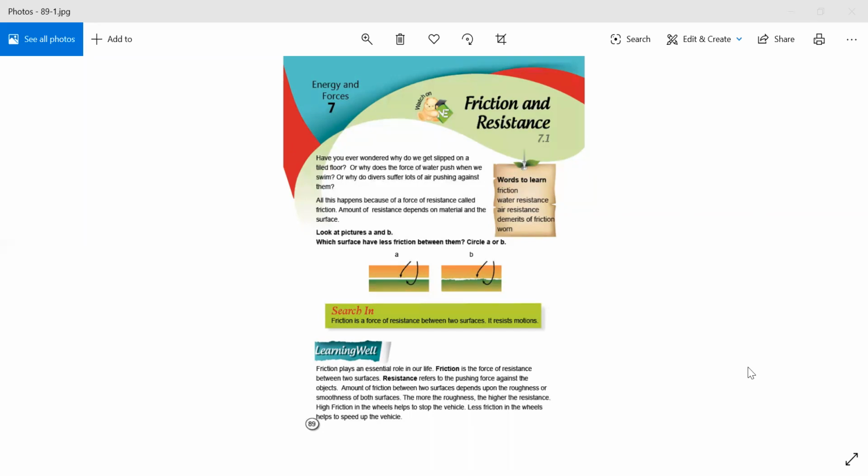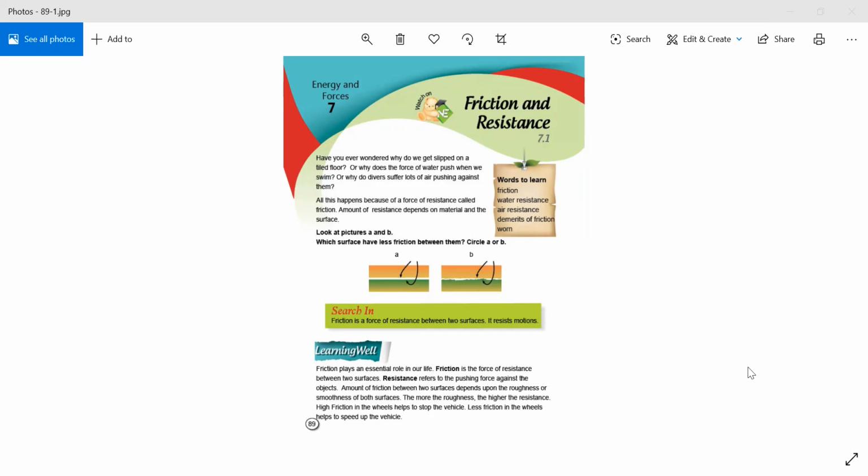The amount of resistance depends on the material and surface. For example, it depends on the object and the surface. As you can see in the picture, which surface has less friction between them, circle A or B? We'll circle A. Why?